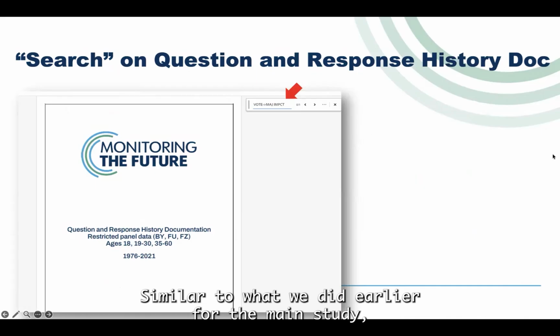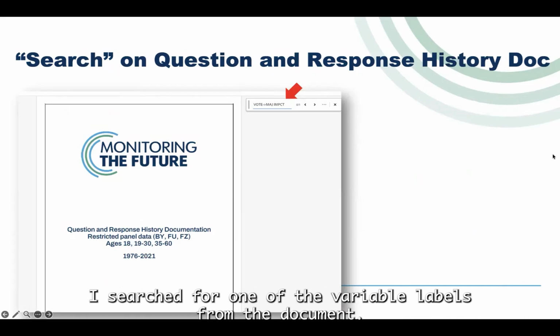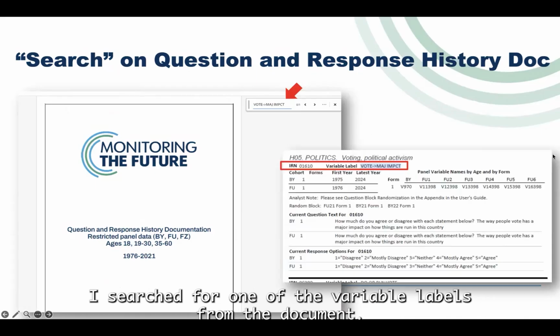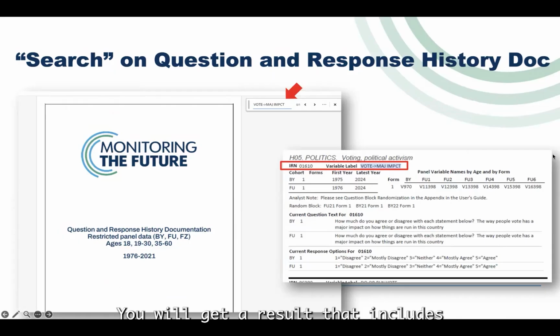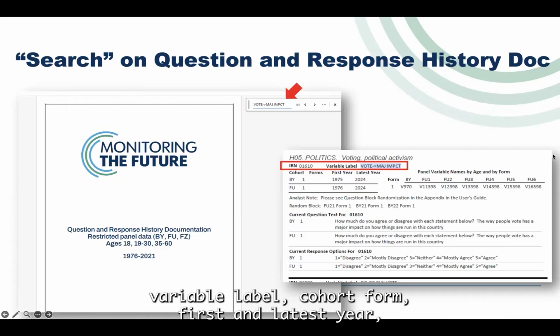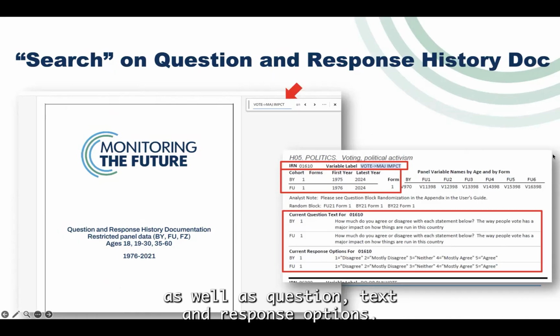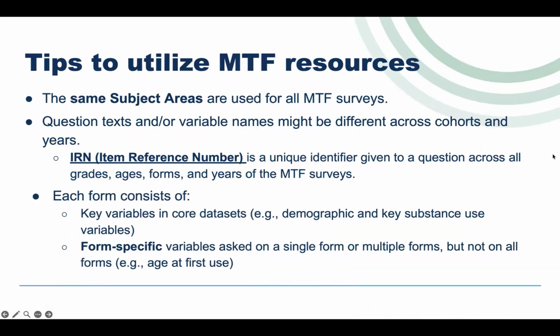Similar to what we did earlier for the main study, I searched for one of the variable labels from the document. You will get a result that includes IRN, variable label, cohort, form, first and latest year, as well as question text and response options.